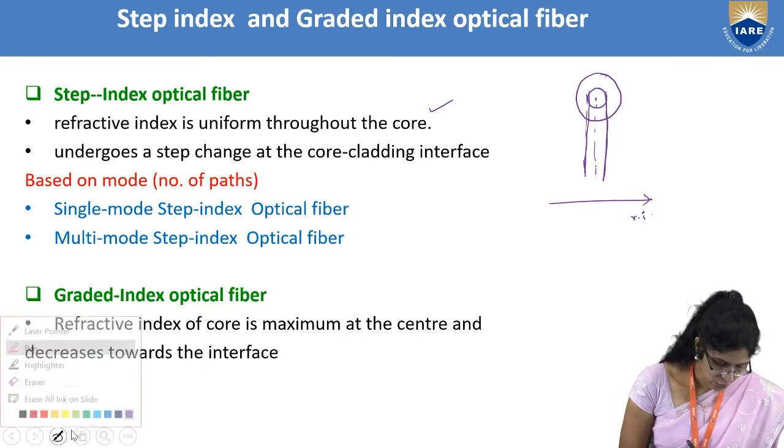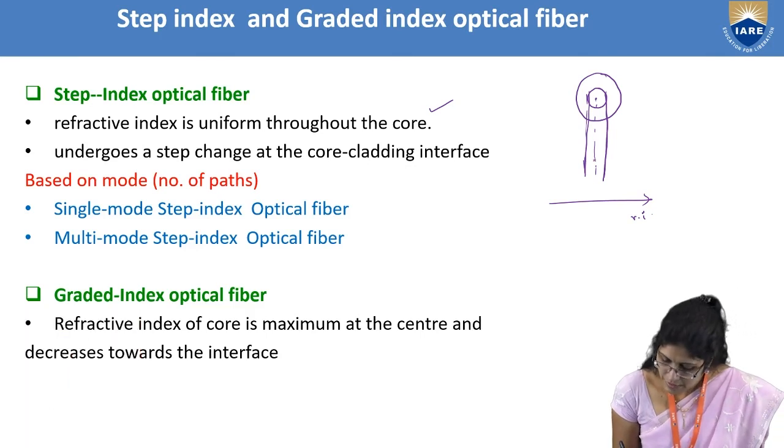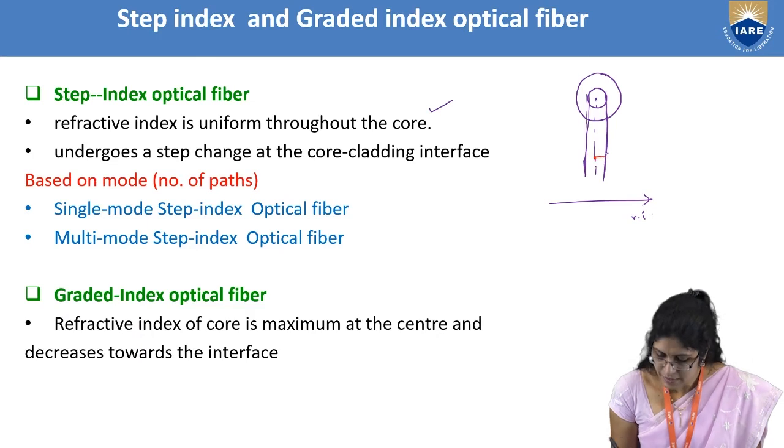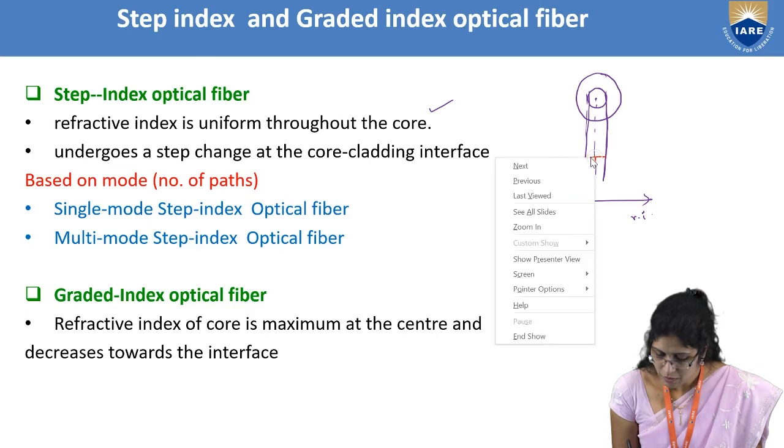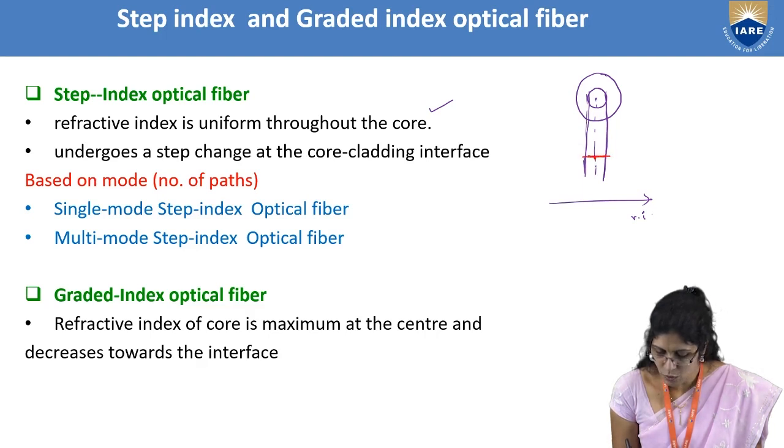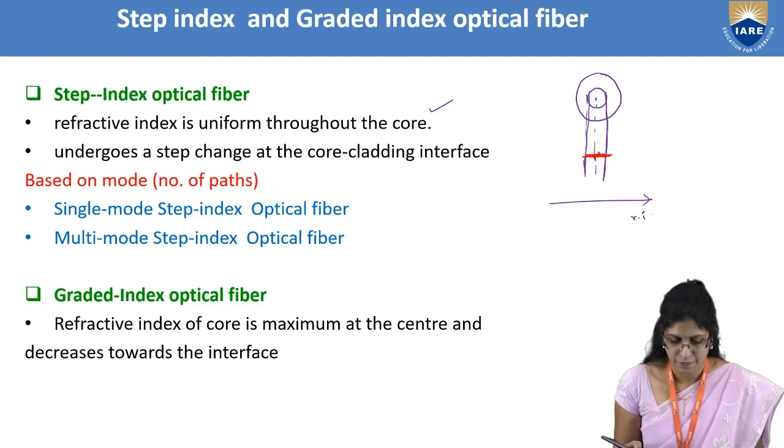Uniform in the sense there will not be any change. From the center it will be the same as I move, from here to here on the other side. So it is uniform throughout the core.